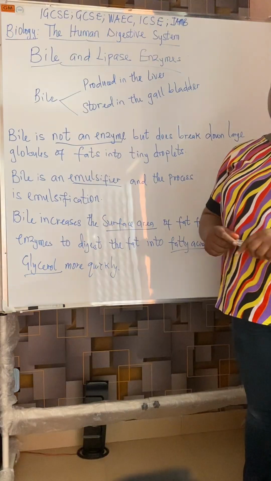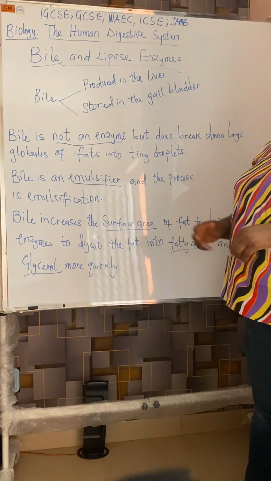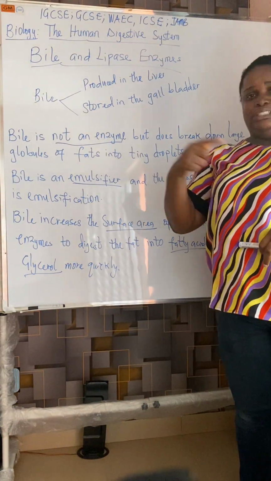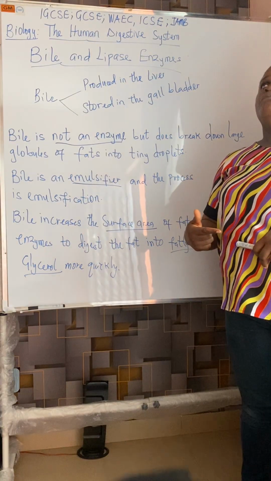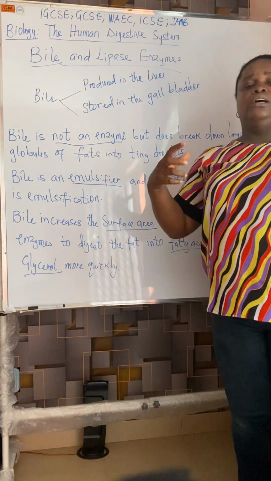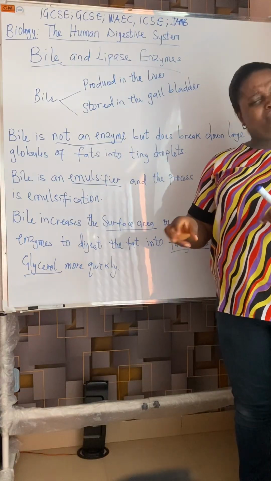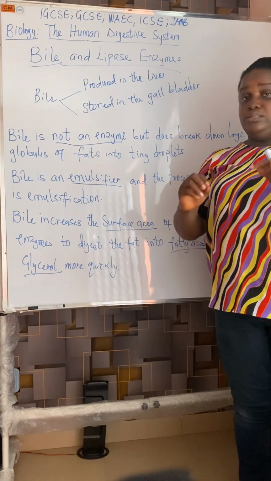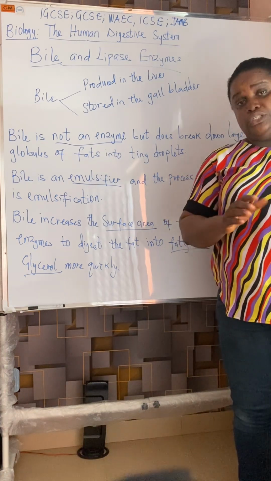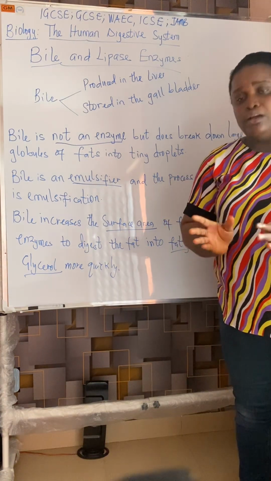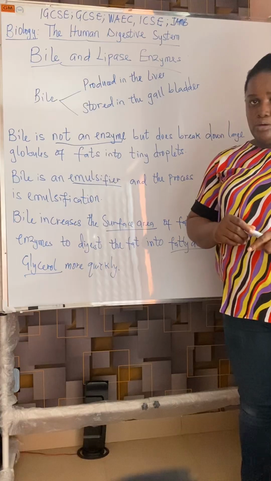Two things I've said so far. One, that bile is an emulsifier. By emulsification, I mean bile helps to break down. It breaks down these large molecules of fat into tinier ones, increases the surface area so that lipase enzymes can work.